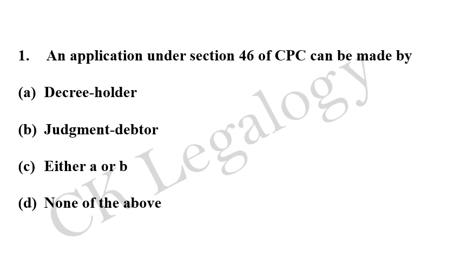Our first question is: an application under section 46 of CPC can be made by, we have four options here. Option A is by decree holder, option B is by judgment debtor, option C is by either A or B, and option D is none of the above. So the correct option is option D. I won't be giving you the explanation here.